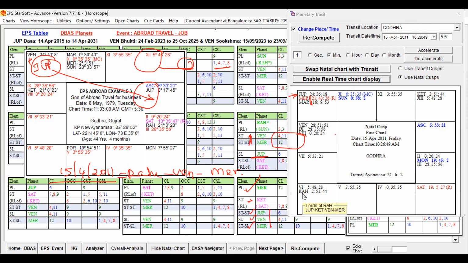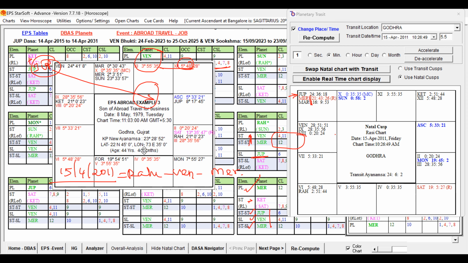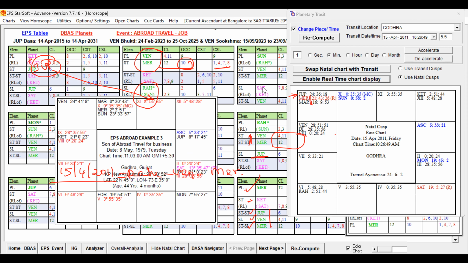Ketu on its own has some weakness, but Ketu will definitely be in the star of a good key planet. Let us check that: Ketu is in the star of Jupiter, so Jupiter in the natal chart. So the Rahu star lord is also supportive, and the Rahu sublord is Venus and the sub-sublord is Mercury. You can see they are also supportive. Mercury is in the sign of Jupiter and the star of Mercury itself.